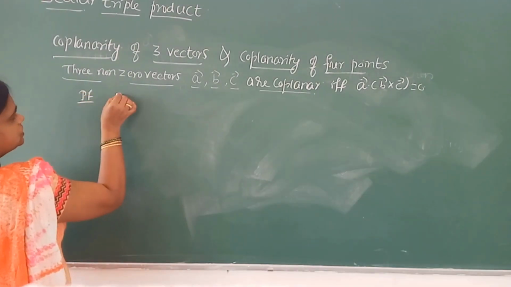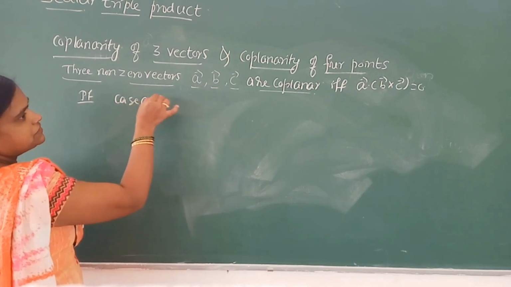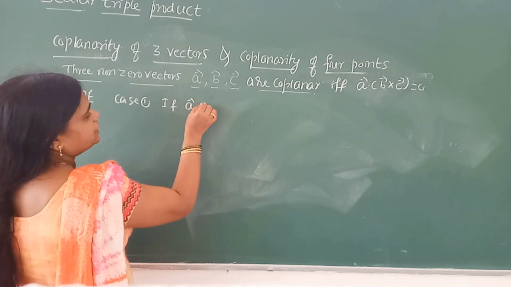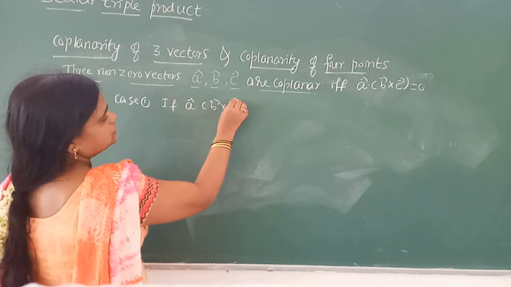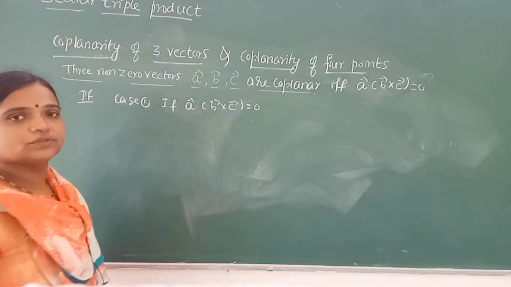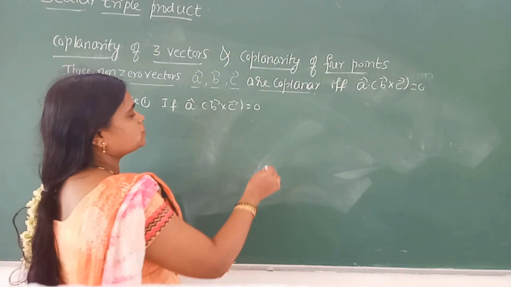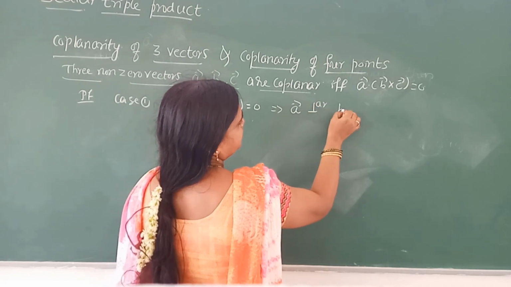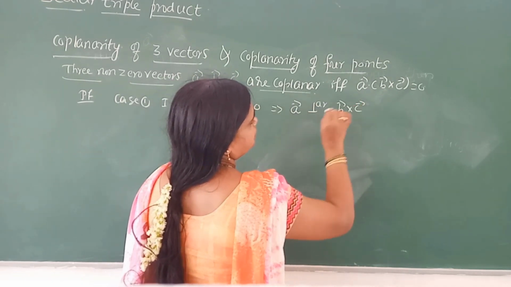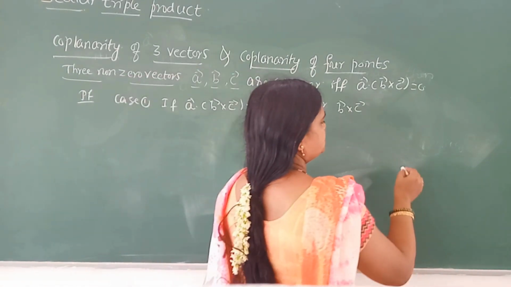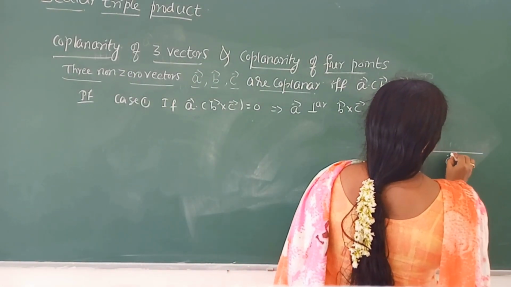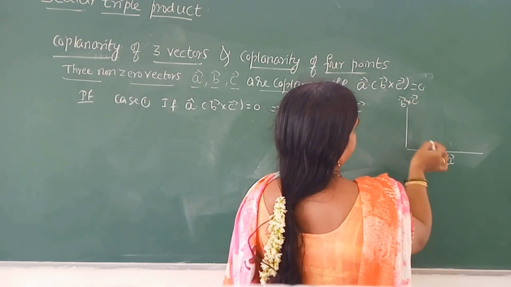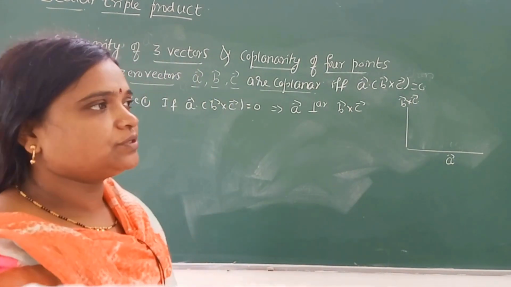Proof of this, first case 1. We will take the reverse form: A dot B cross C is 0. If vector A dot B cross C is 0, it means vector A is perpendicular to vector B cross vector C. Means like this. This is vector A and this is B cross C. Vector A is perpendicular to B cross C.